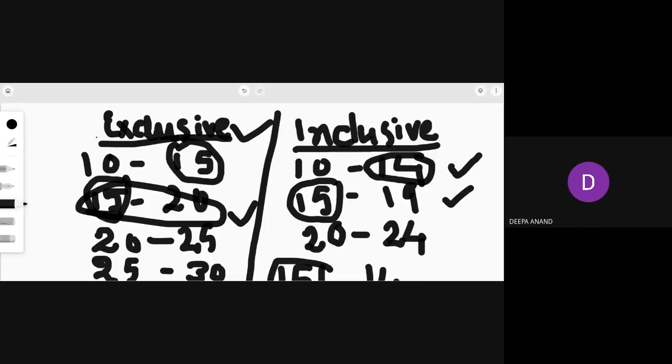That's a class. And one more term you have to see, frequency. What is frequency? Frequency means the number of observations corresponding to a particular class. Okay, you write. What is frequency? Frequency is the number of observations corresponding to a particular class.